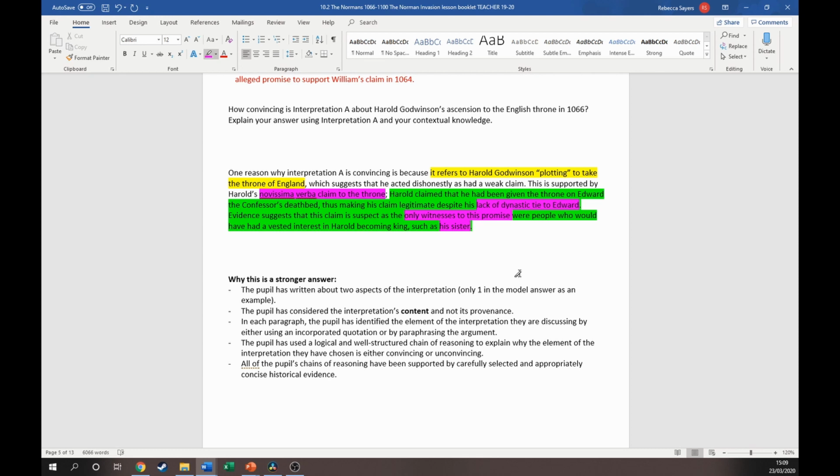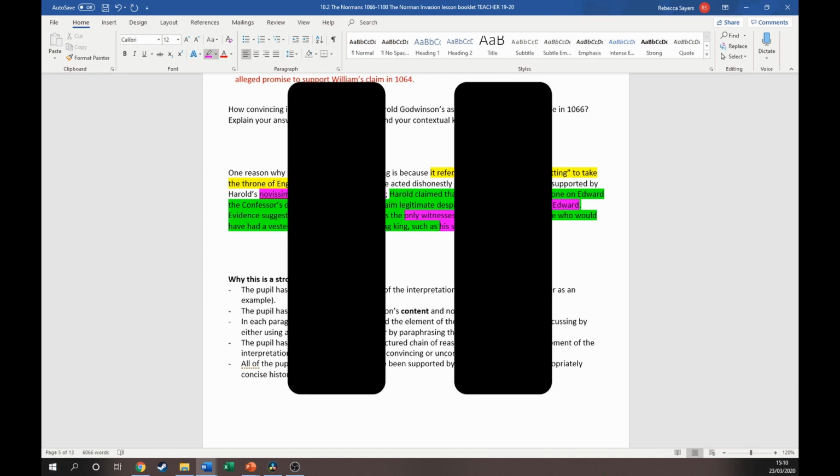What I want you to do now is to write me one further paragraph, just one, using the notes that you've made above. Now, you can write this on Word, you can write it in your yellow book and take a picture, but whatever you do, make sure that you email it to me, or if you don't have me for history, you email it to your history teacher so that we can give you feedback. So pause the video, you should have 5 minutes writing your paragraph. Let's go.